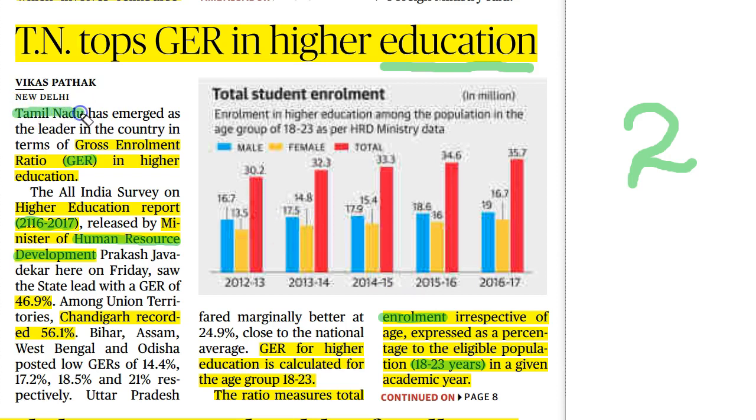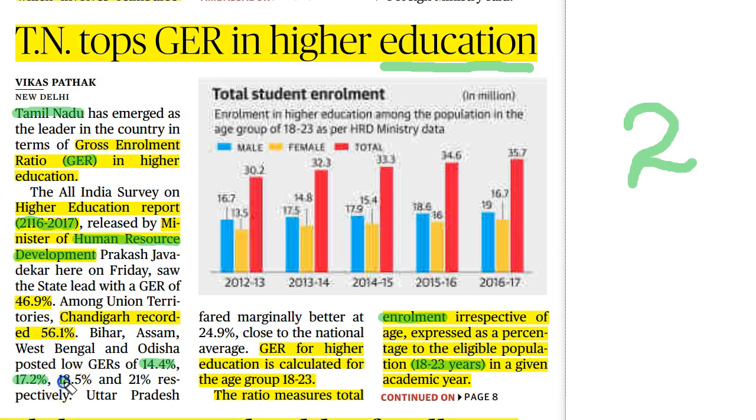According to this survey, the state of Tamil Nadu has ranked first in the gross enrollment ratio across India. It has recorded 46.9% gross enrollment ratio. In terms of the Union Territories, Chandigarh has come first, with a gross enrollment ratio of 56.1%. The poorest performers in the gross enrollment ratio are the states of Bihar, Assam and West Bengal. In the state of Bihar, only 14.4% is the gross enrollment ratio. In the state of Assam, only 17.2% is the gross enrollment ratio.